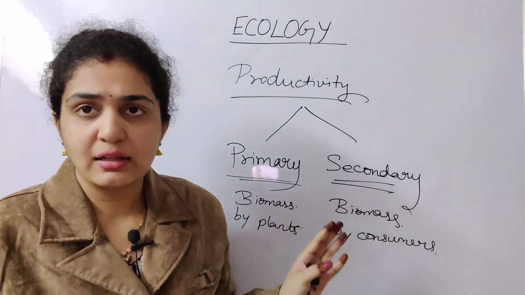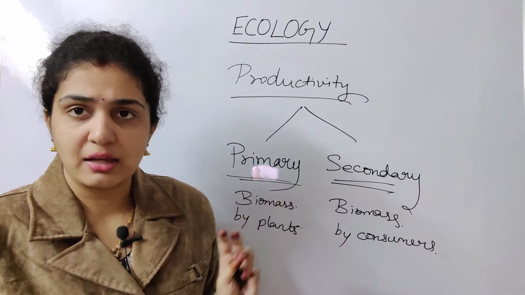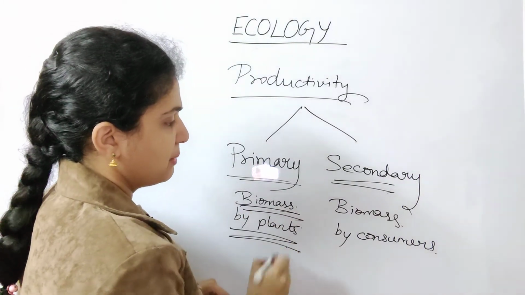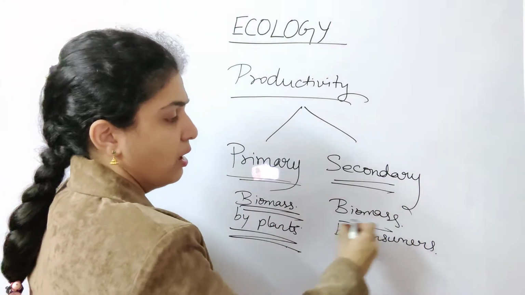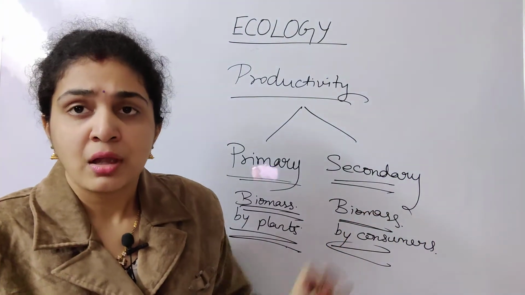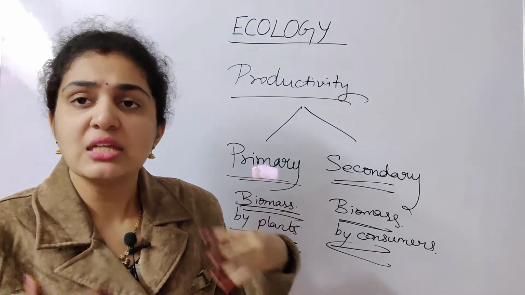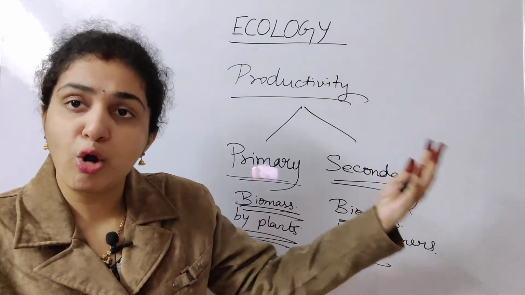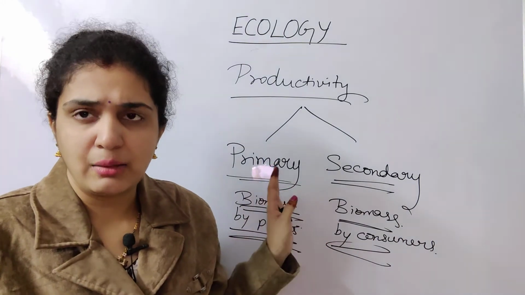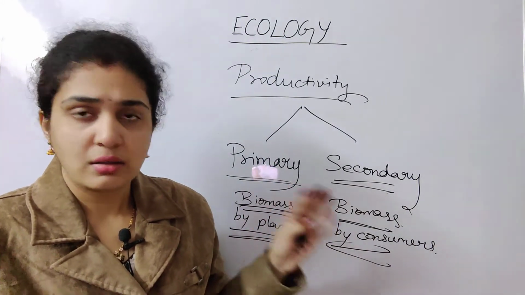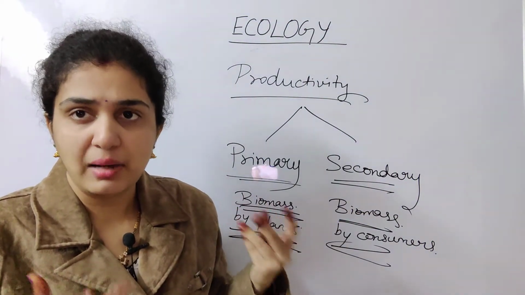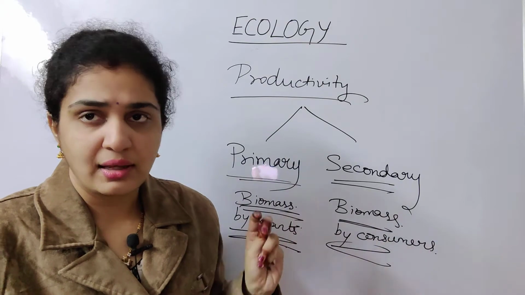That is the exact difference between primary and secondary productivity. Total productivity means the amount of biomass produced by organisms. Don't get so confused. Primary means plants, that's all. Secondary means by consumers which eat the plants.